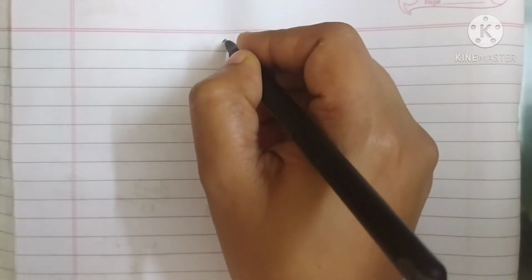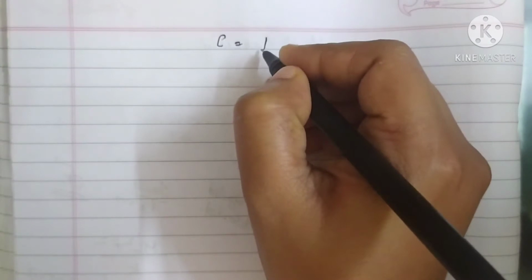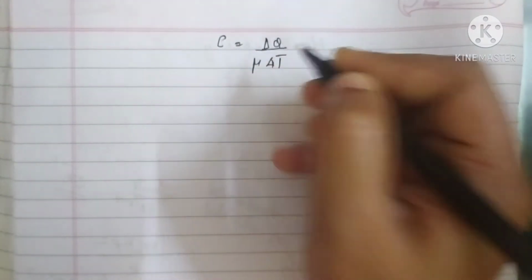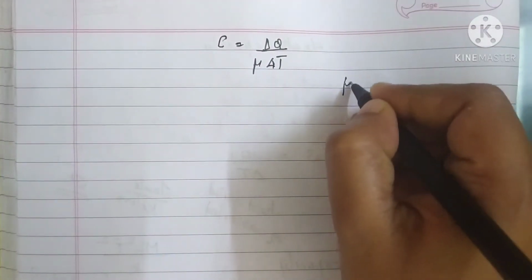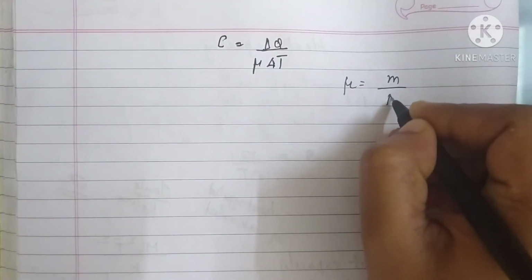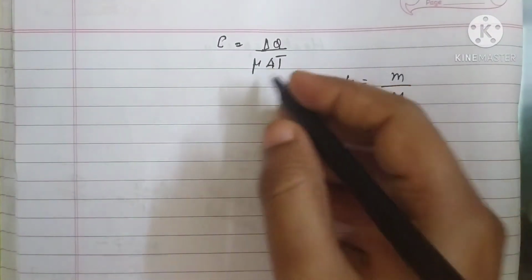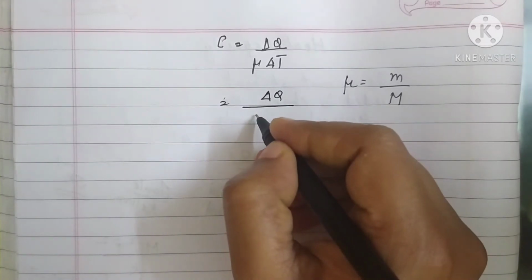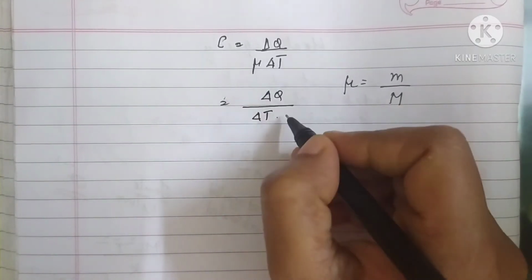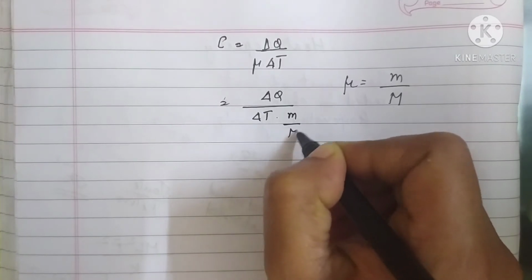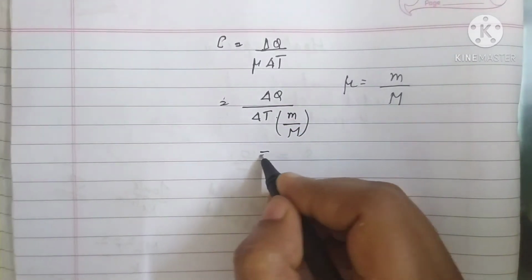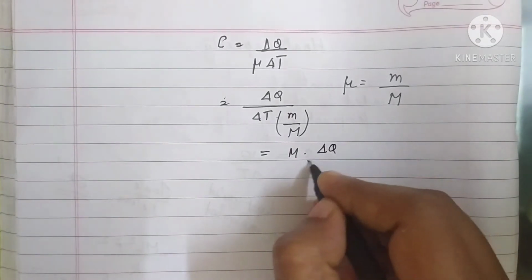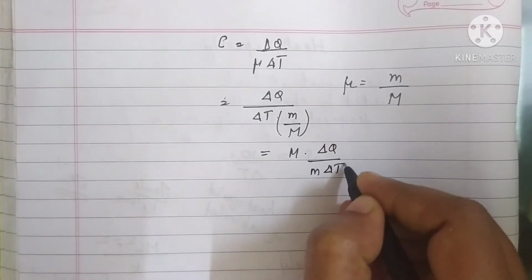We have C equals delta Q by mu into delta T, and mu equal to small m by capital M. Substituting, it will go there as capital M into delta Q by m into delta T.